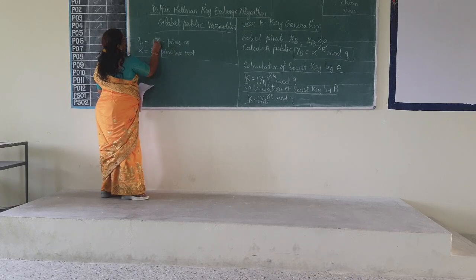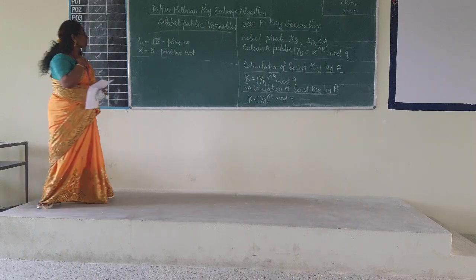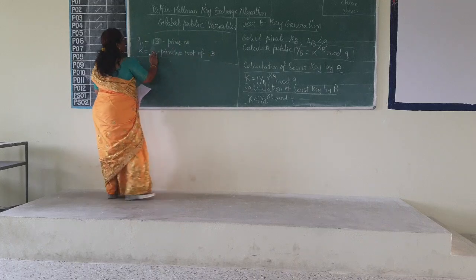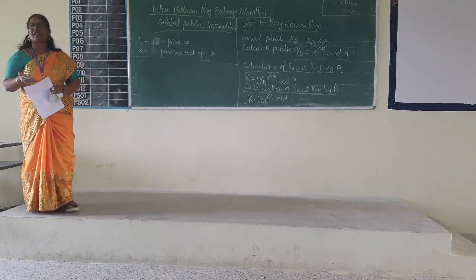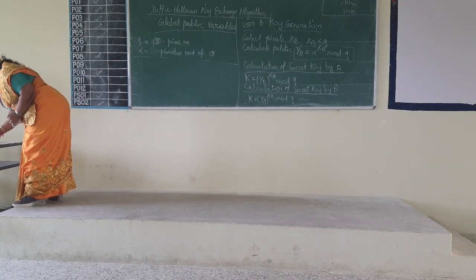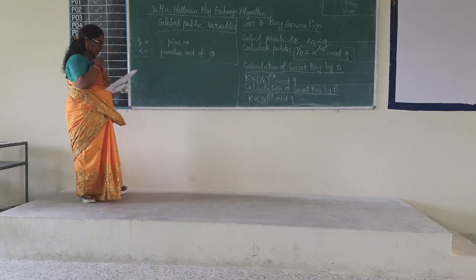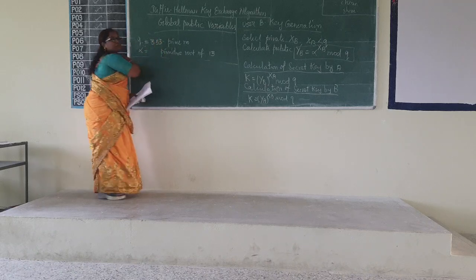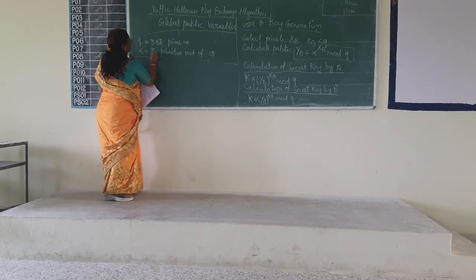So we take 13. Find out what is alpha. Find out the alpha value. Or we take one available value and check. Later we will do these experiments. Q is equal to 353. Prime number 353 and alpha is equal to 3.